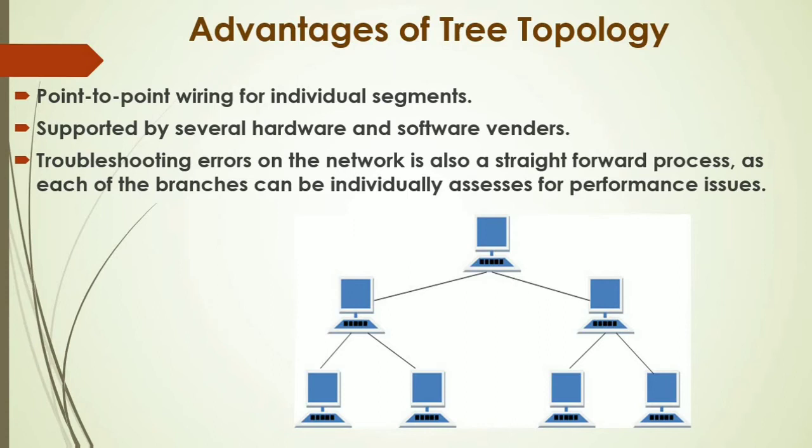Because each node is connected to the central node through a dedicated path, if the central node and that particular node are not able to communicate, it means there is some fault on the dedicated path or on that node. So we can easily assess that and troubleshoot the error on the network.